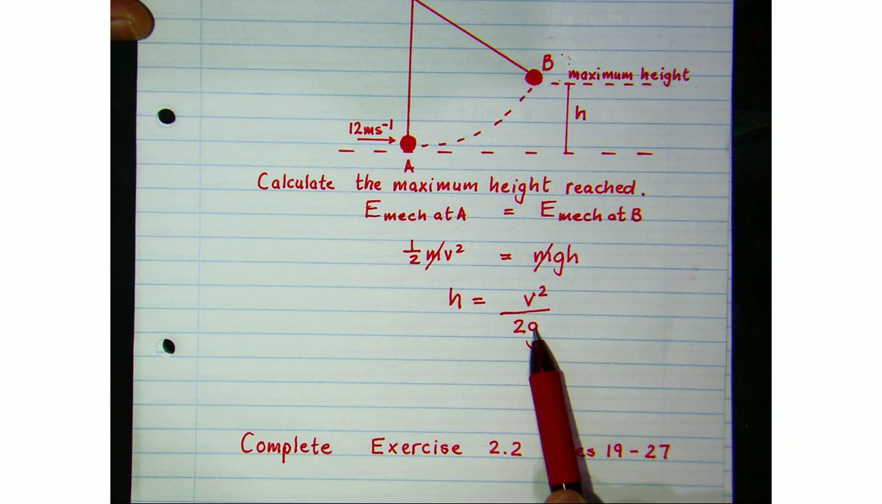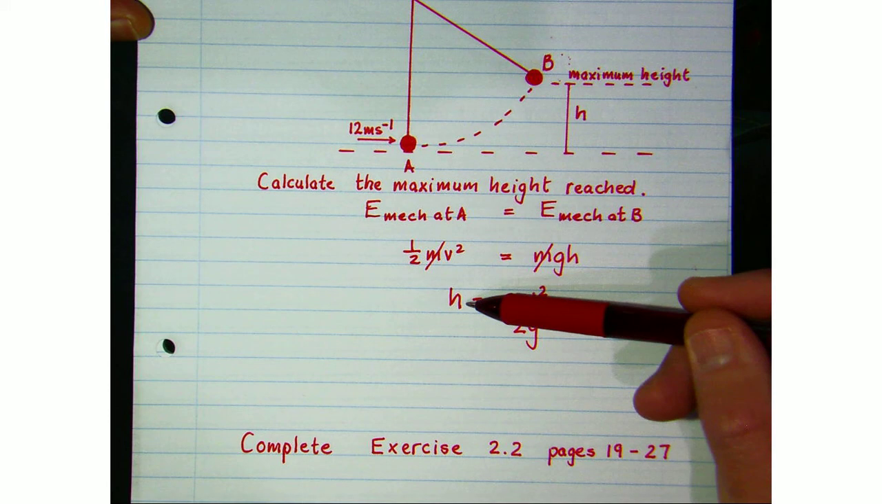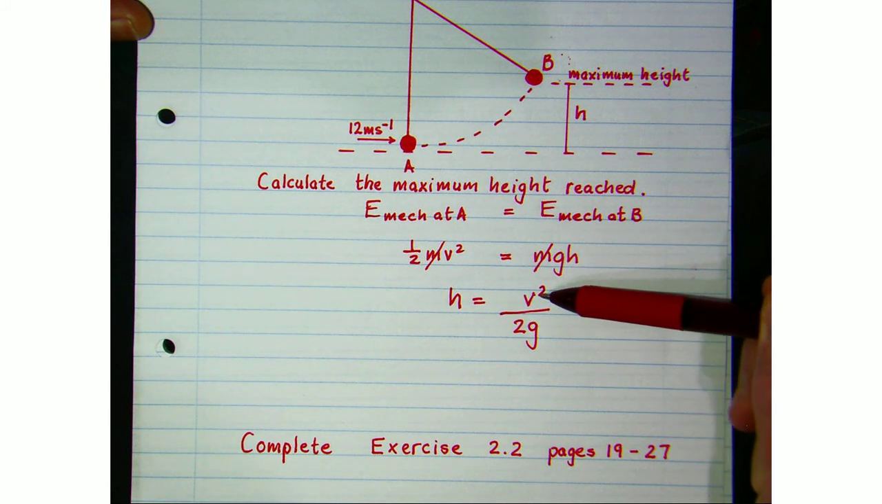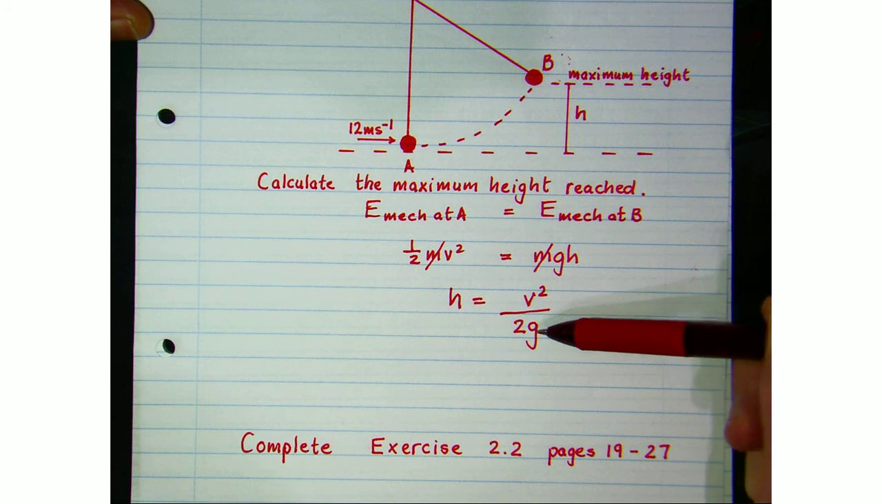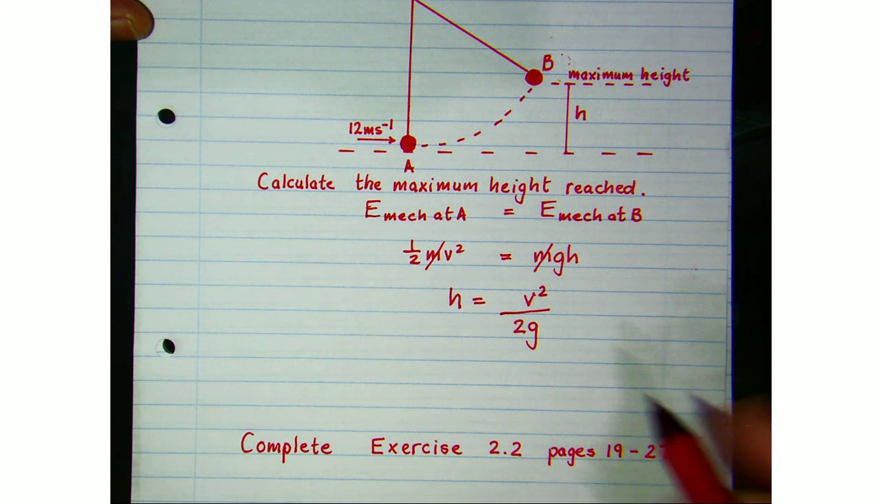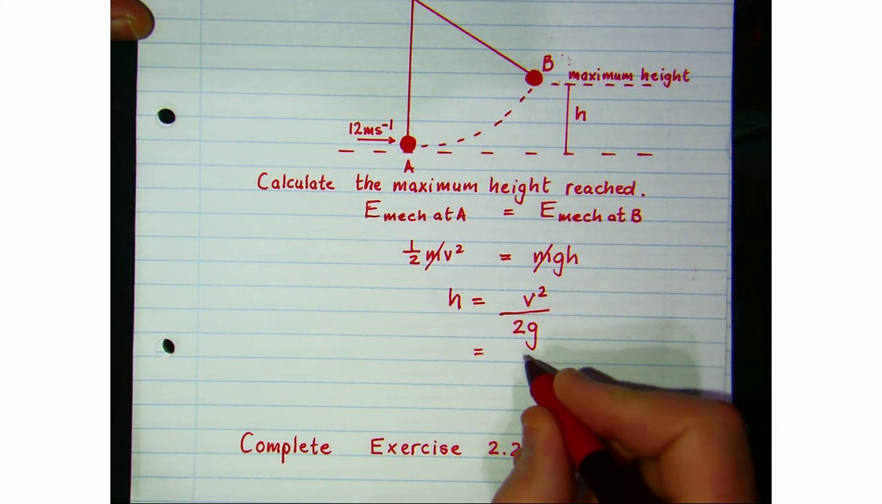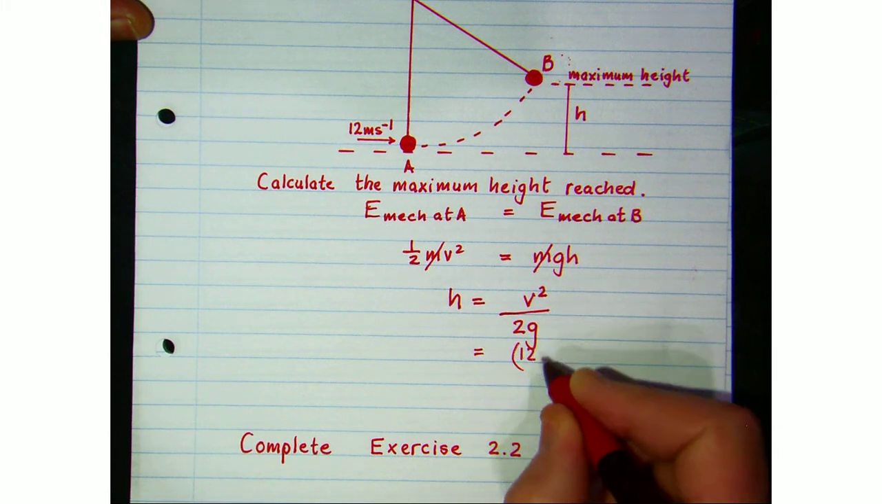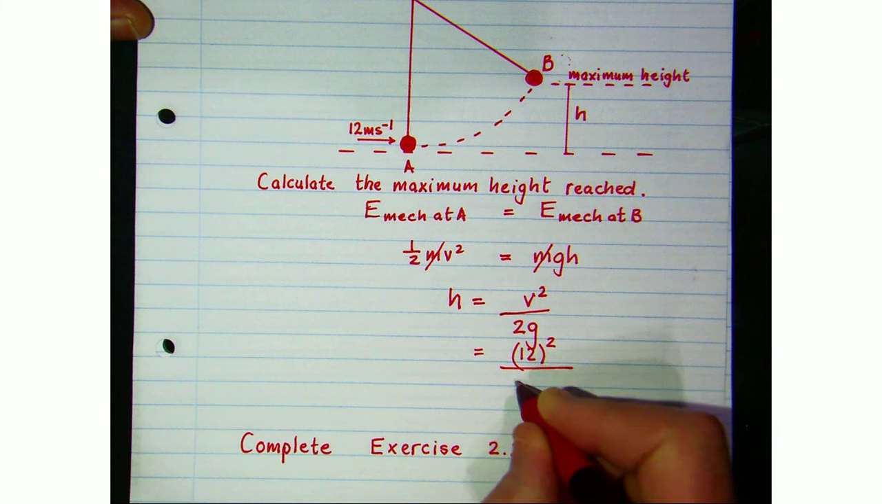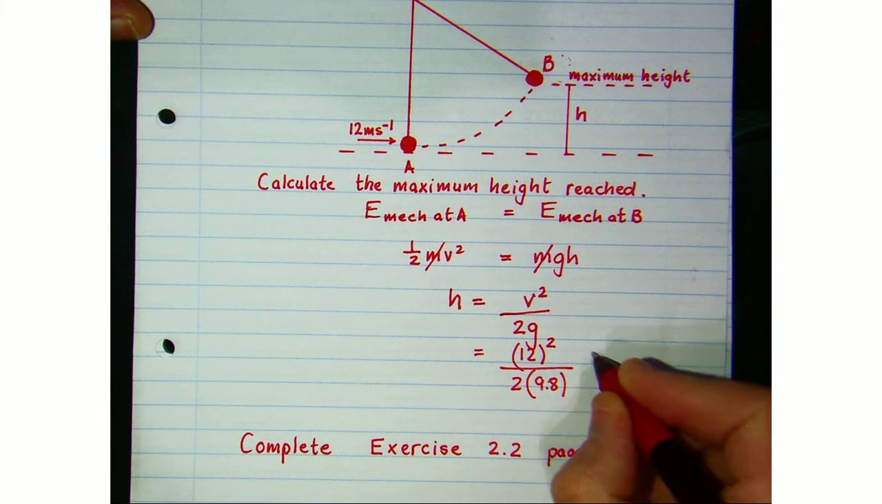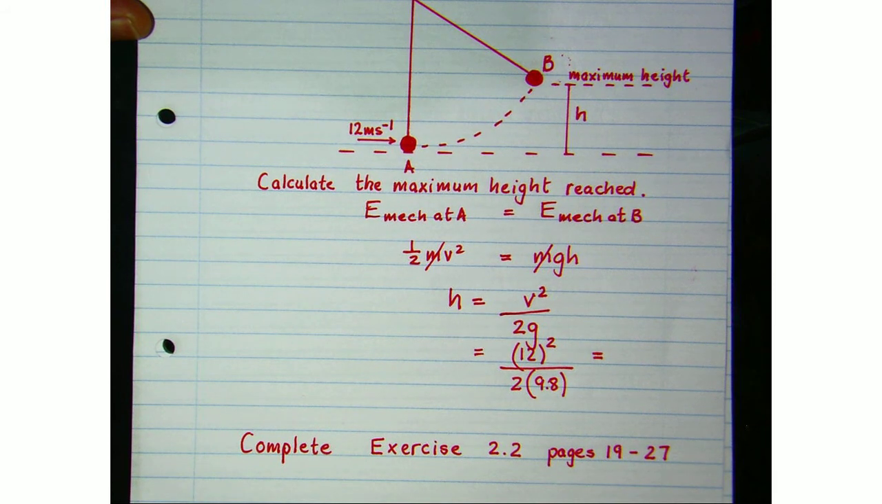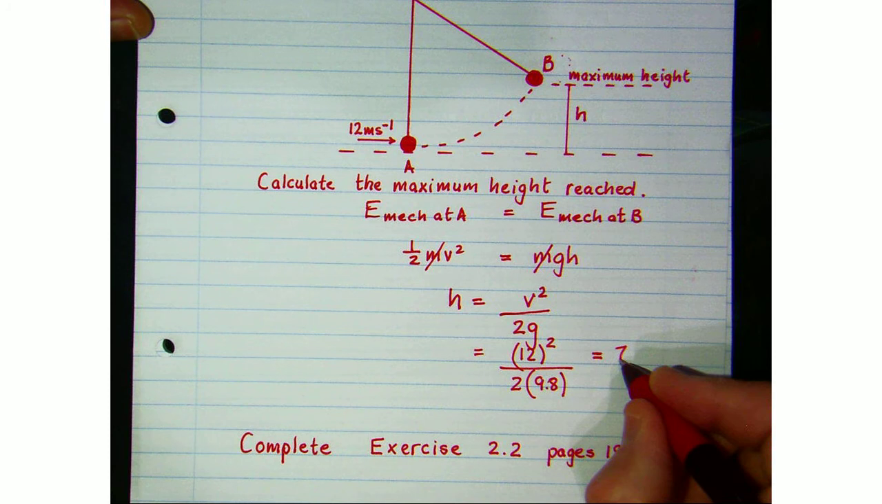So what does the height depend on? It depends on the speed that he was running at and what planet you're on. So the acceleration due to gravity. So on Earth that's 9.8. Let's put those values in. He's running in at 12 meters per second, and the acceleration due to gravity is 9.8, and that's going to give us an answer of 7.35 meters.